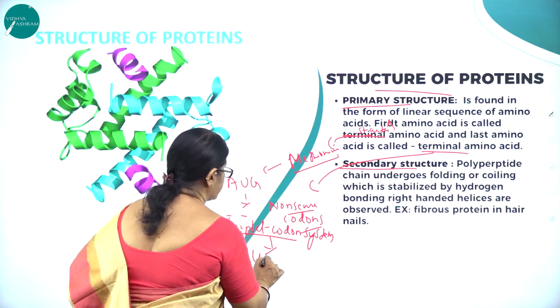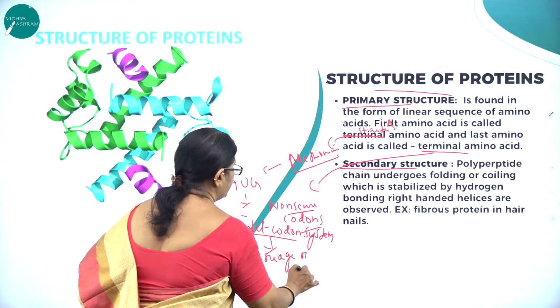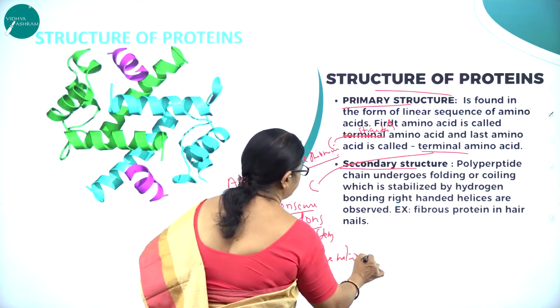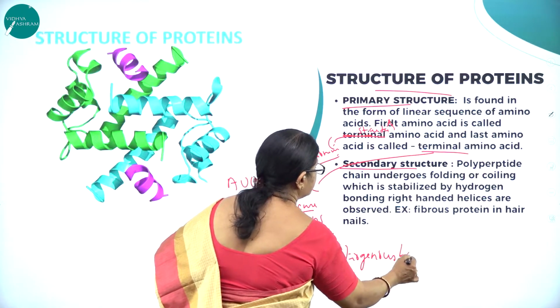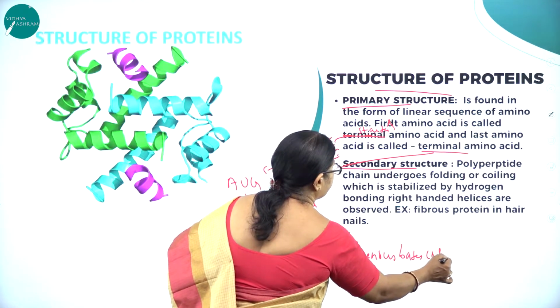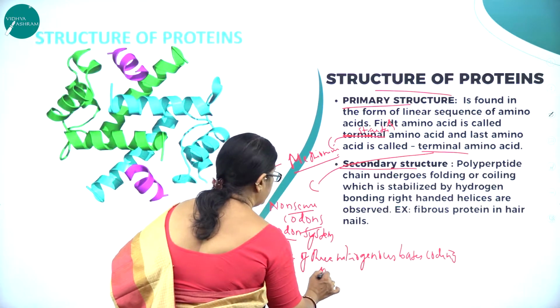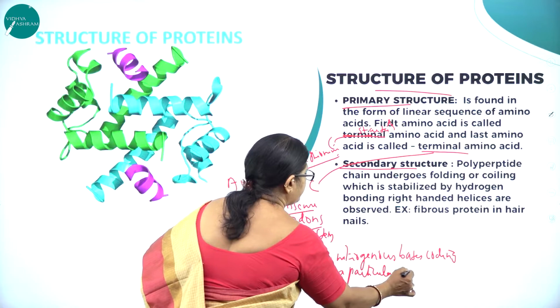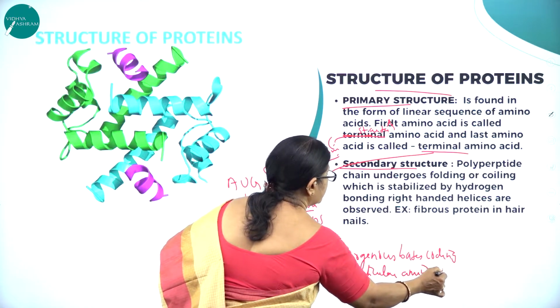What is the triplet codon system? Usage of three nitrogenous bases coding for a particular amino acid.